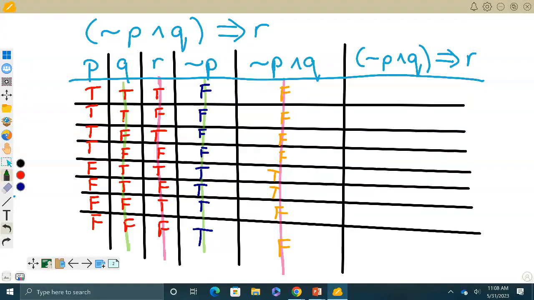So we have to look for a TF in this column for it to be false. I'm looking for a TF, TF, TF. No, right here. So this will be my only false, and all the others will have to be true. You look for one condition and take them one by one, and that's it.